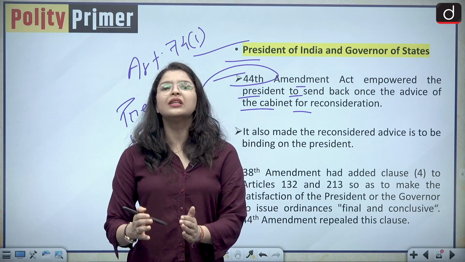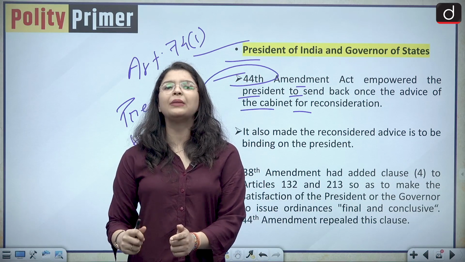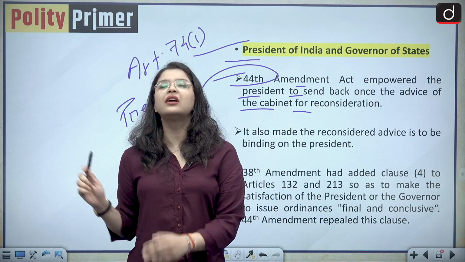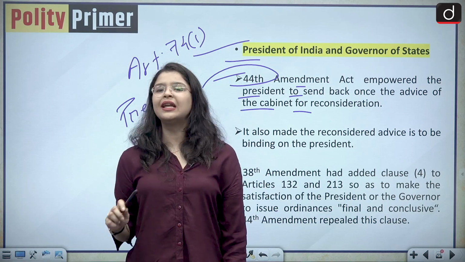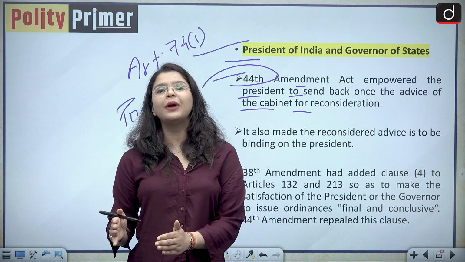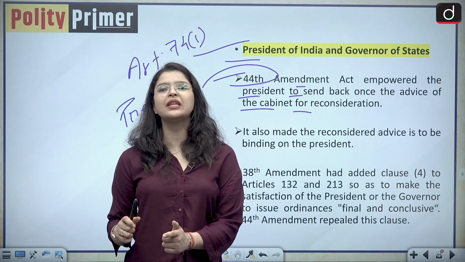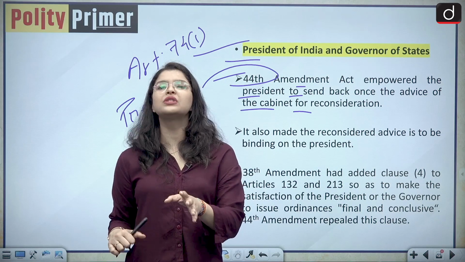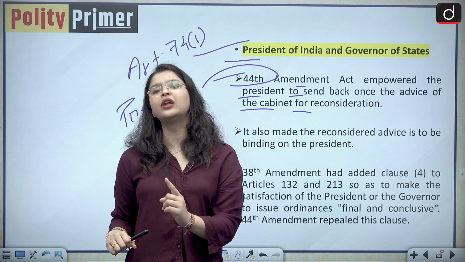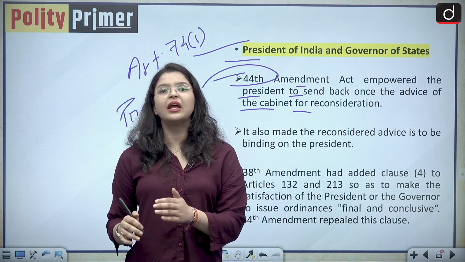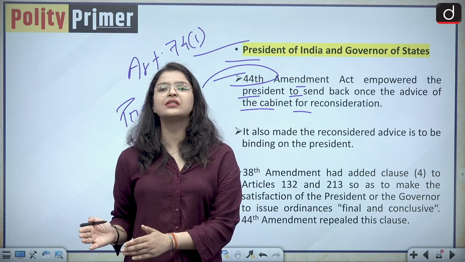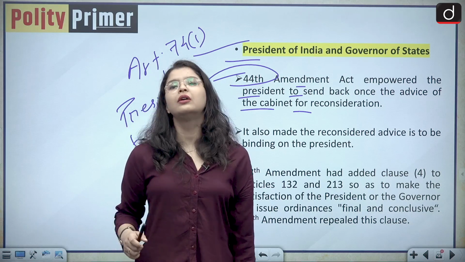Okay, so this 44th Constitutional Amendment Act relaxed the rigors of this article and said that although the President is bound by the aid and advice of the Council of Ministers, he is empowered to send the advice once for reconsideration. But if he receives the same advice again, then he is bound to follow the advice.